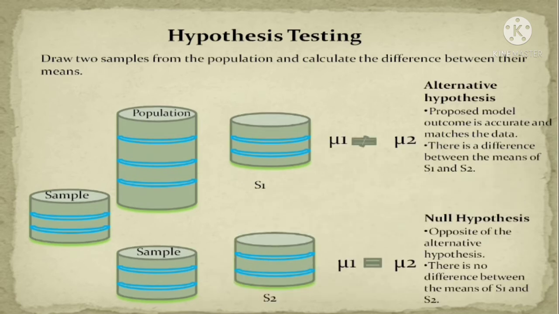For testing the hypothesis, we are testing two types of hypothesis: the alternative hypothesis and the null hypothesis. First, what is the meaning of the alternative hypothesis? Let us assume we have already built a model, and this is our proposed model. In hypothesis testing, if the output of our proposed model is better than the output of our existing model, then we can say this is the